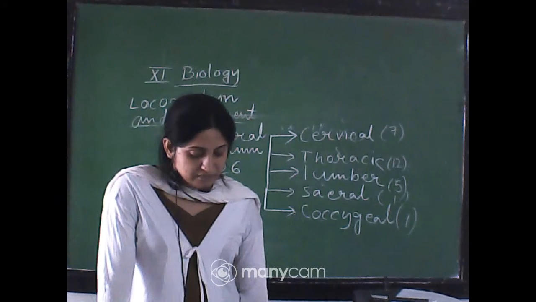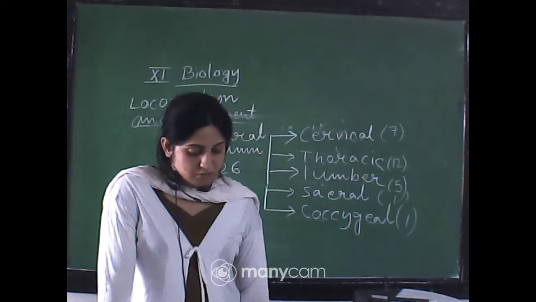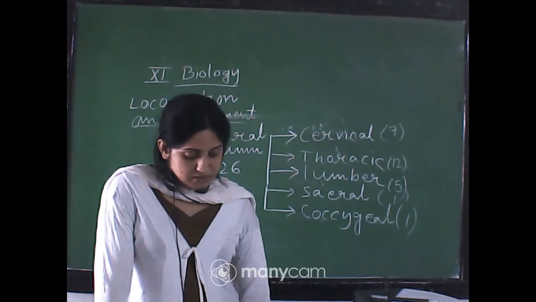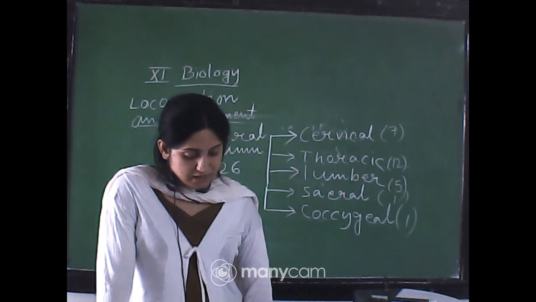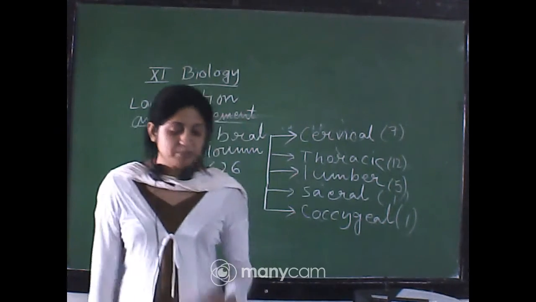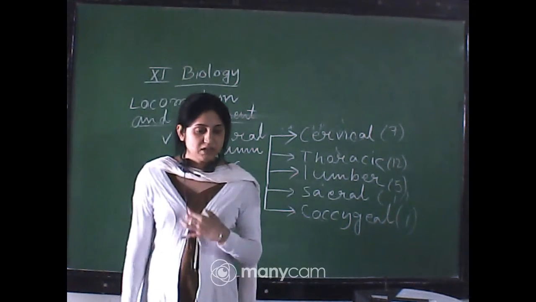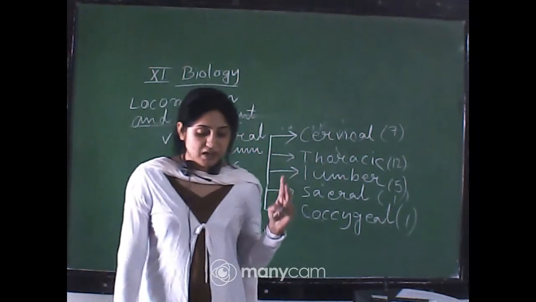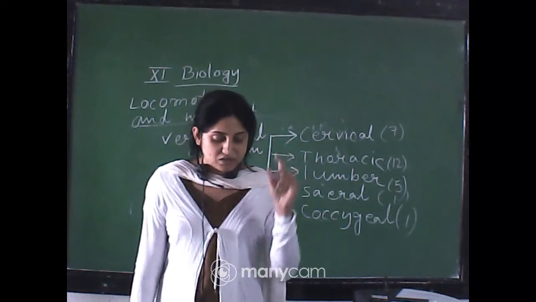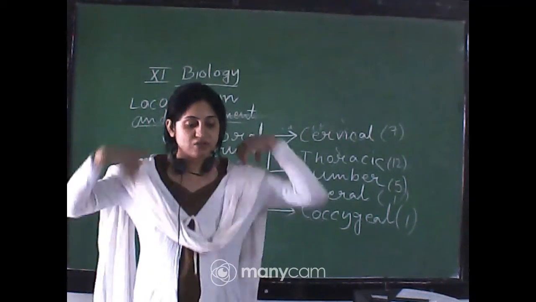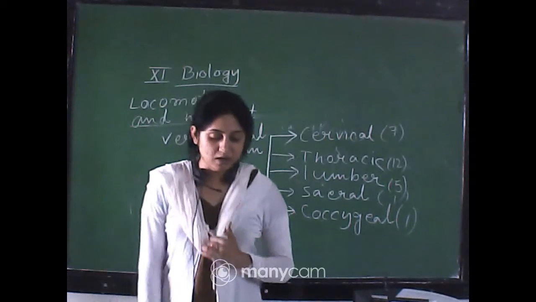The number of cervical vertebrae is 7 in almost all mammals, including human beings. The vertebral column protects the spinal cord, supports the head and serves as the point of attachment for the ribs and the muscles of the back. The sternum is a flat bone in the ventral middle of the thorax. And what is the function of the vertebral column? It supports the body structure and head, and it protects the spinal cord. These are the actual functions of the vertebral column.